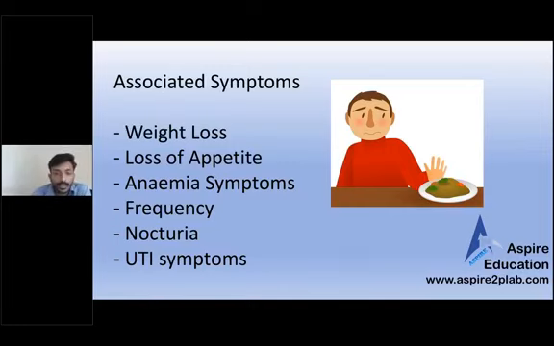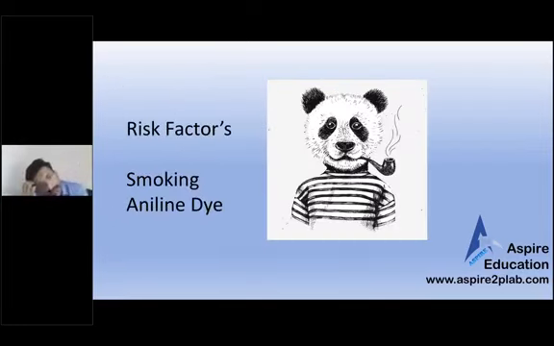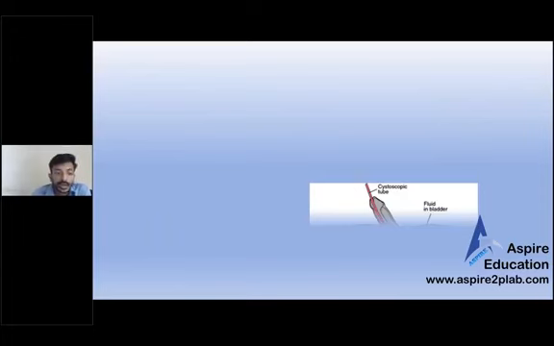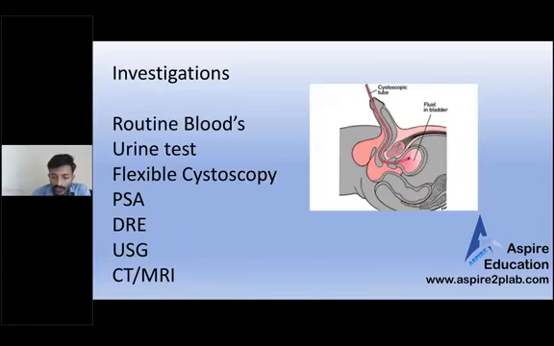And what can be the risk factors of this bladder cancer? Usually it's smoking or aniline dye. So you can ask the patient's profession, if he's working in an aniline dye factory or something, because that's one of the risk factors. So investigations will be: routine blood tests, urine test, and flexible cystoscopy. Do not miss flexible cystoscopy, PSA, DRE, ultrasound, CT, MRI, everything.